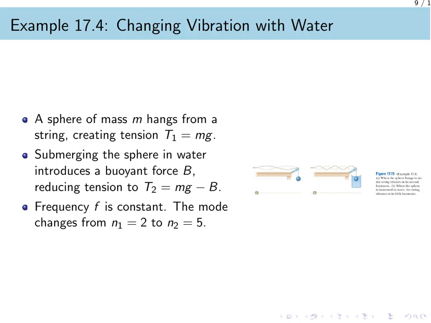In this experimental example, we have a sphere of mass m hanging from a string, which creates an initial tension equal to the mass times gravity. When the sphere is hanging in the air, the string is observed vibrating in its second harmonic. If we then submerge the sphere in water, a buoyant force B acts upward. This reduces the tension to a new value: mass times gravity minus the buoyant force. Even though the driving frequency remains constant, the change in tension changes the wave speed, causing the string to shift its vibration pattern to the fifth harmonic.